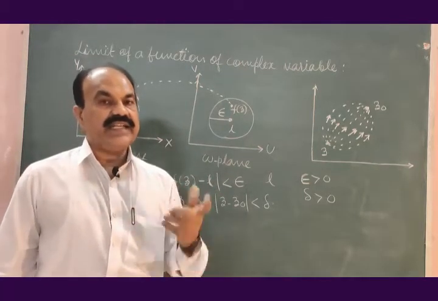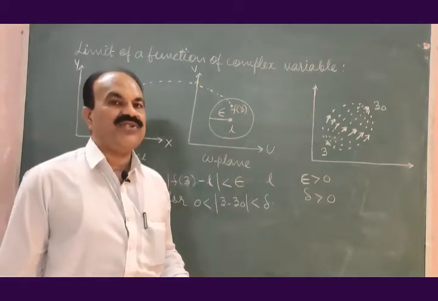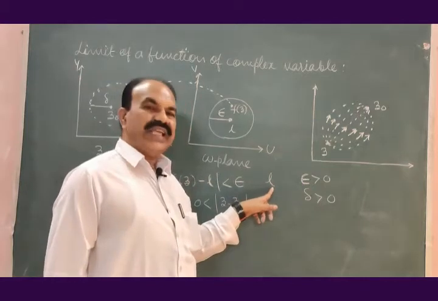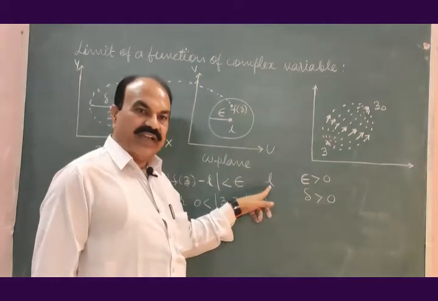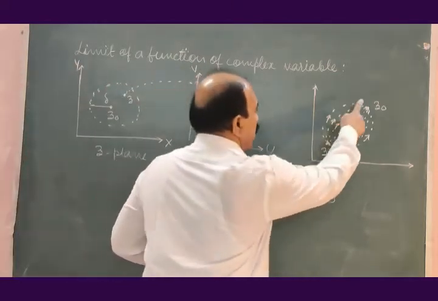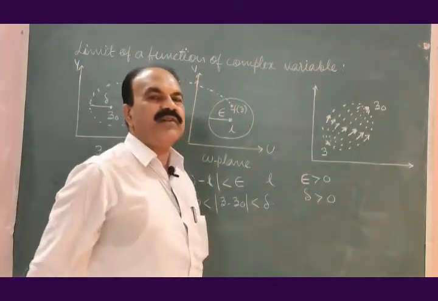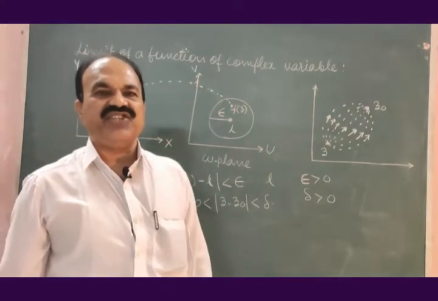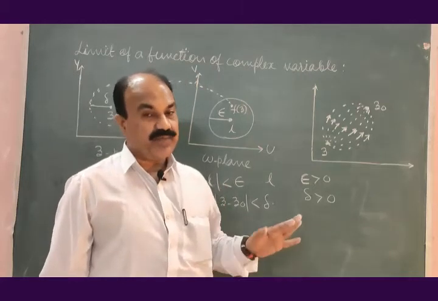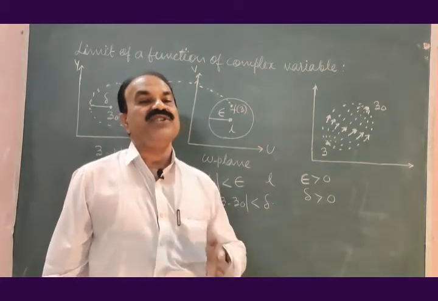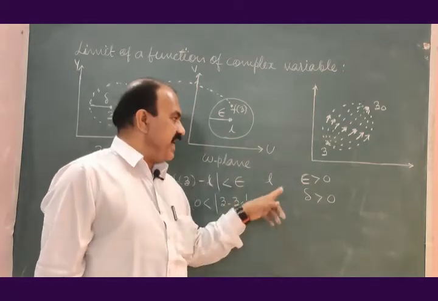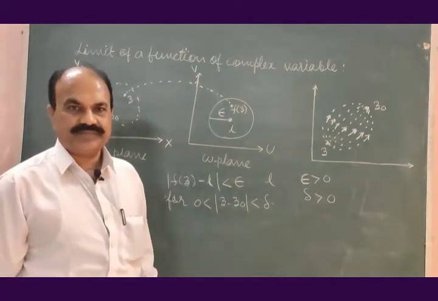Then f of z can have a limit equal to L when z is approaching z0 along any path, whatever may be the path taken by z to approach z0. As z is approaching z0, f of z can have certain limit. That limit is given as small l.